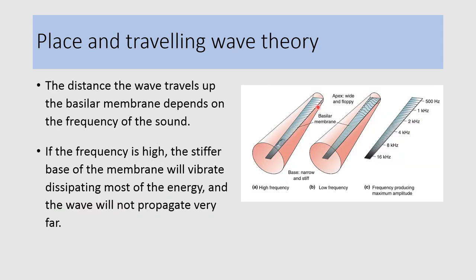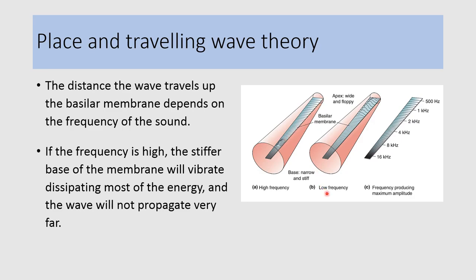Here we can see the structure of the basilar membrane and its response to high frequency and low frequency sounds. Because the base of the basilar membrane contains more stiff fibers and is narrow, it responds more to high frequency sounds, and gradually the energy of the sound is dissipated and it cannot reach up to the apex.